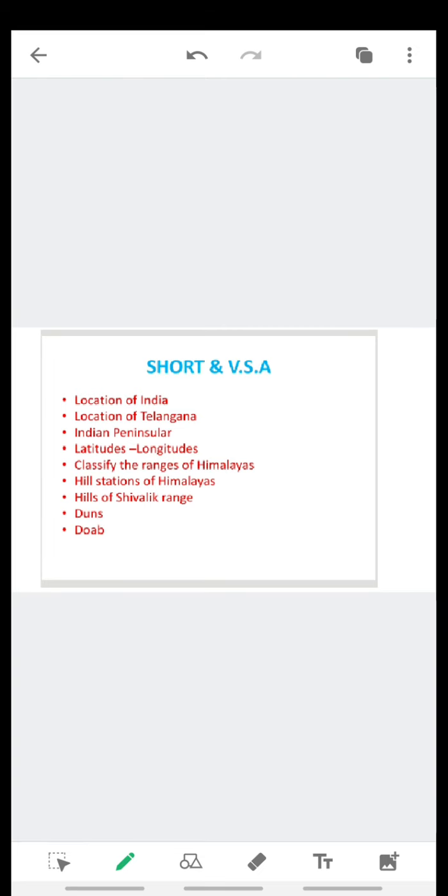About Himalayas: classify the ranges of Himalayas, hill stations of Himalayas, hills of the Shivalik range, the concepts of dunes and Doab, Himalayan structures like Terai and Bhabar, then tributaries of the Indus River. These are the general areas from where we can expect a 1 mark or 2 mark question. So children, concentrate on all these definitions and 1 mark, 1 line or 2 line answers. Go through all these points.